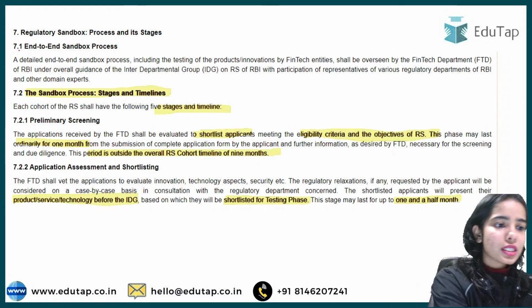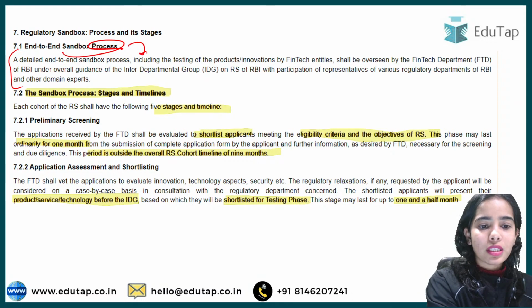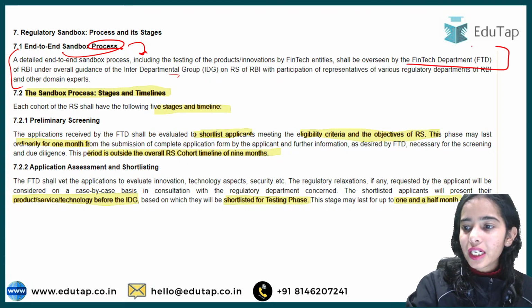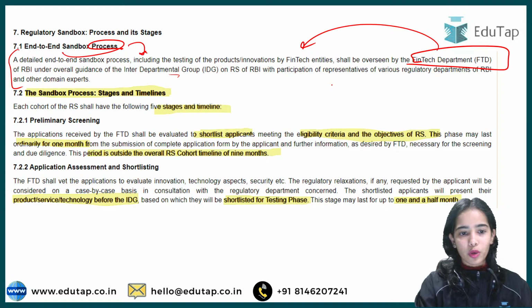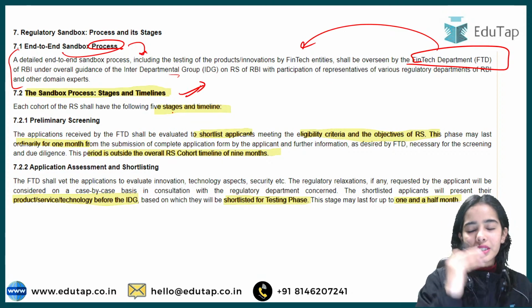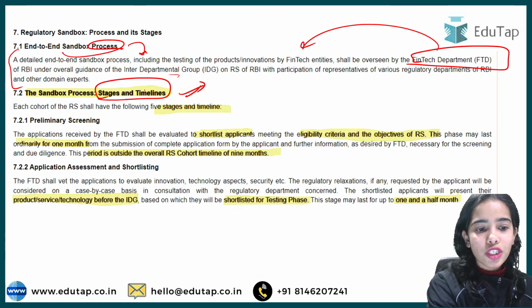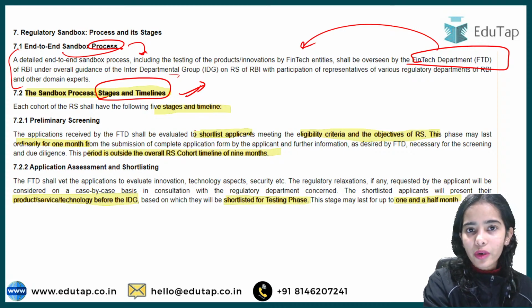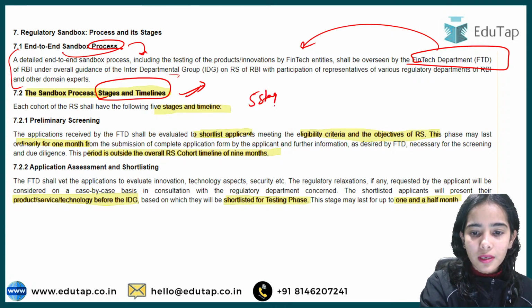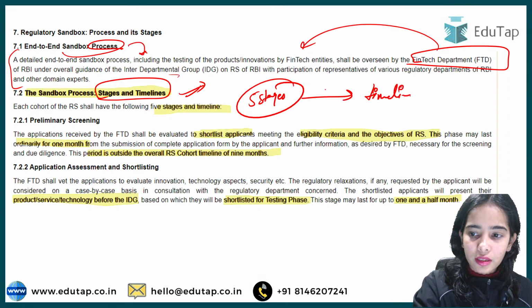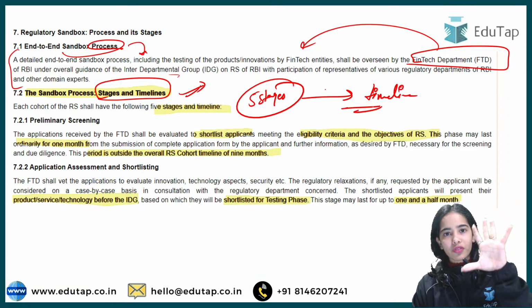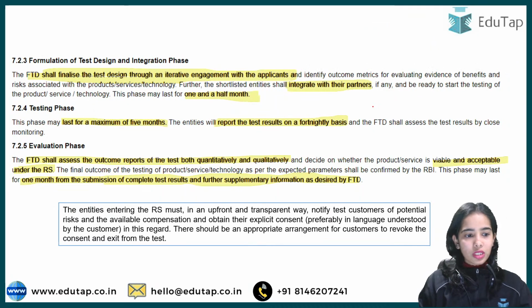Okay, so this is the end-to-end sandbox process, the basic detail being that the Fintech Department should oversee the end-to-end regulatory sandbox. So now let's start with the sandbox process. First, the stages and timelines we are going to discuss. There are 5 stages, with the timeline also provided here. So these are the 5 stages.